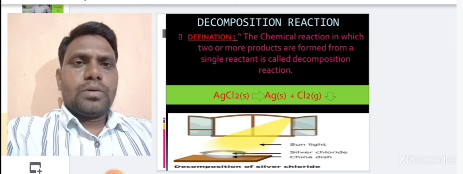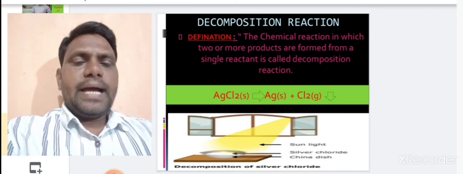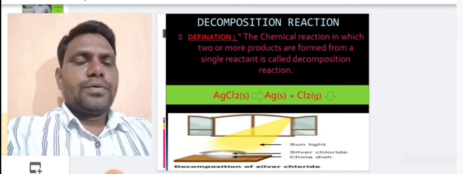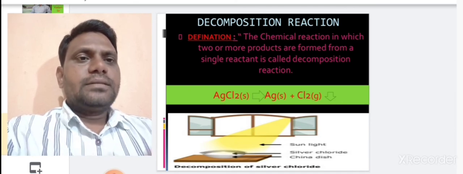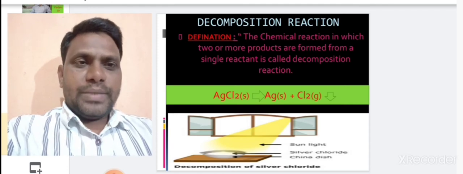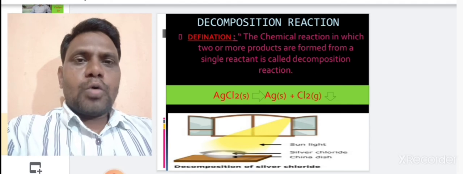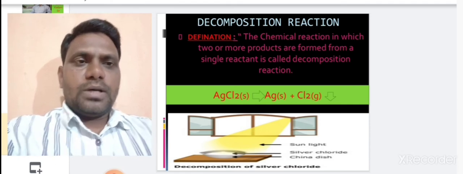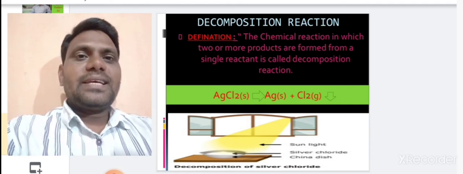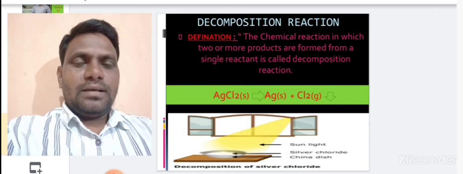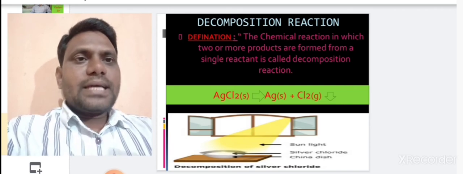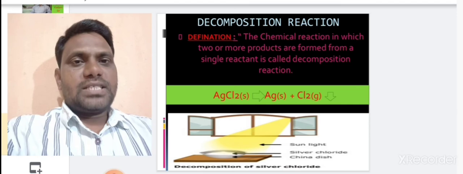AgCl2 decomposes and there is formation of two products, that is silver and chlorine gas. Here two or more products are formed from a single reactant. That's why it is an example of decomposition reaction.